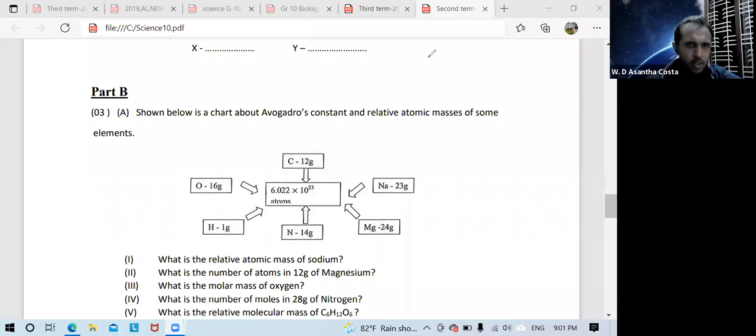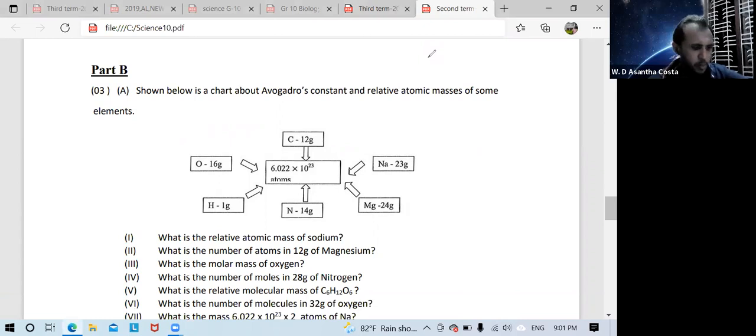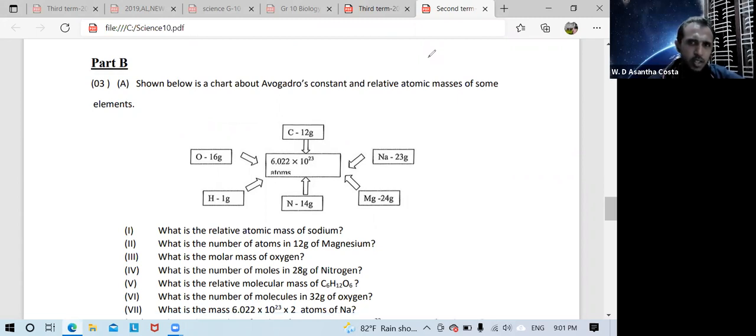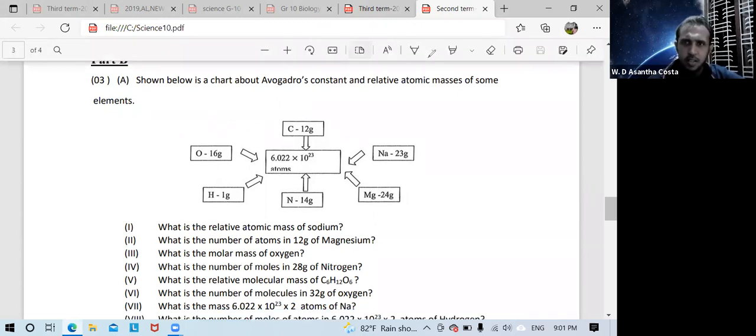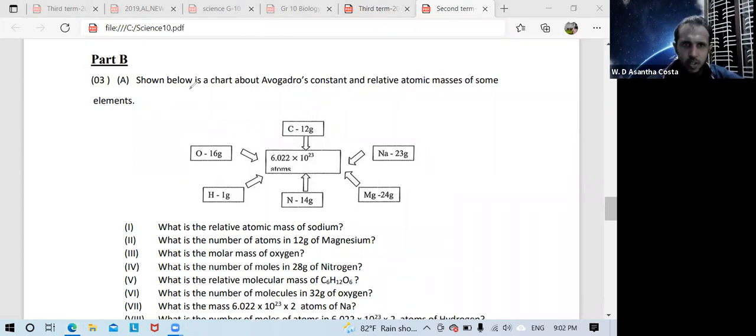Now let's look at part B, third question. Capital A. Shown below is a chart about Avogadro's constant and relative atomic mass of some elements. This question is selected from Unit 7, quantification of elements and compounds. In this lesson, we selected this question, so now we'll do it.